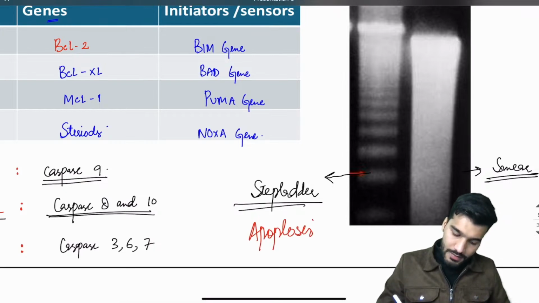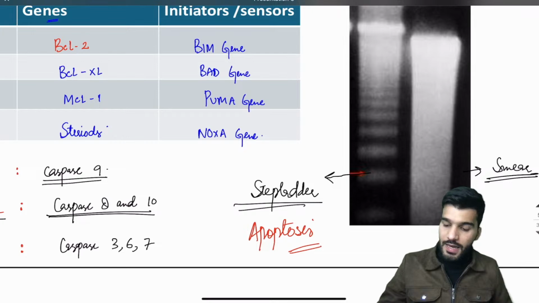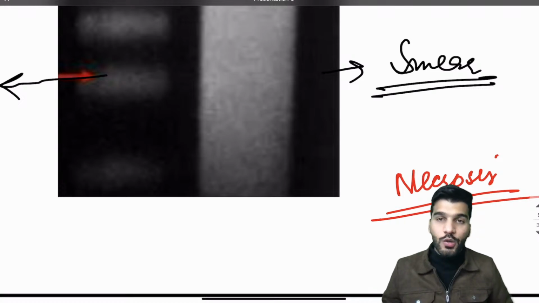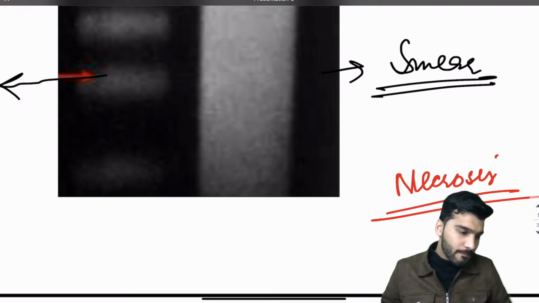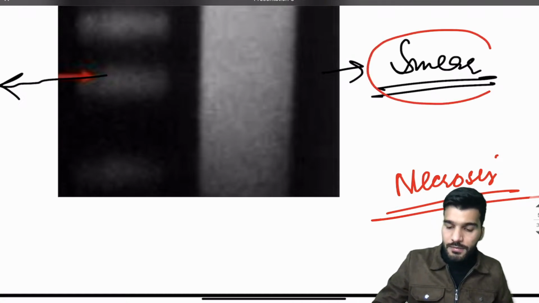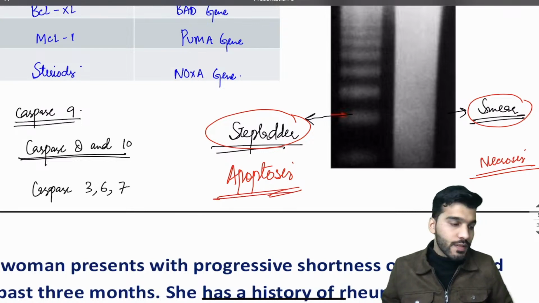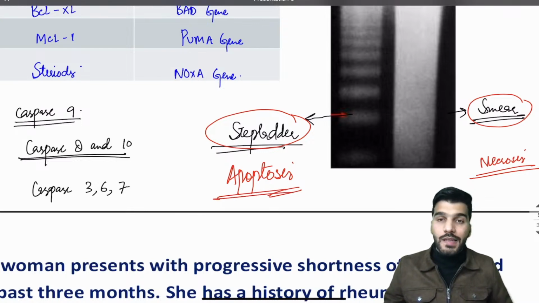Step ladder pattern is seen in apoptosis, and the smear pattern is seen in necrosis.